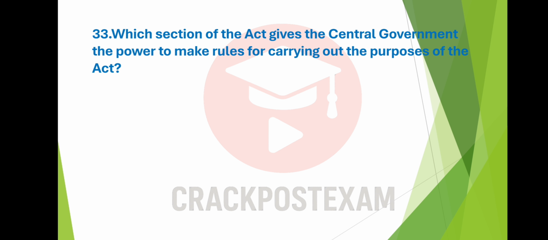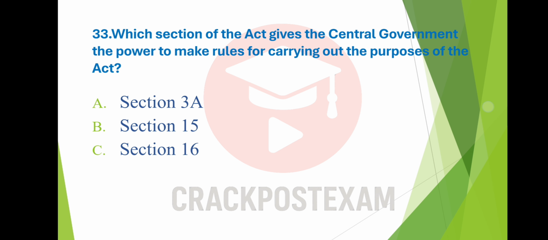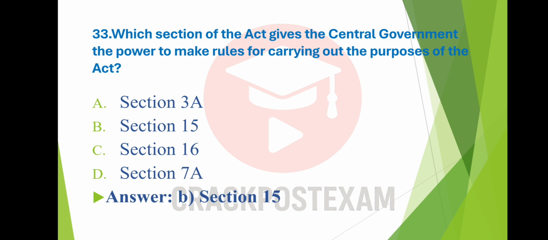Question number 33. Which section of the Act gives the central government the power to make rules for carrying out the purposes of the Act? Option A, Section 3A. Option B, Section 15. Option C, Section 16. Option D, Section 7A. And the answer is option B, Section 15.